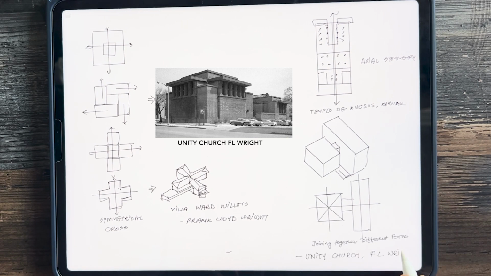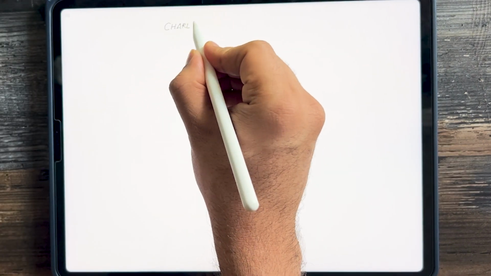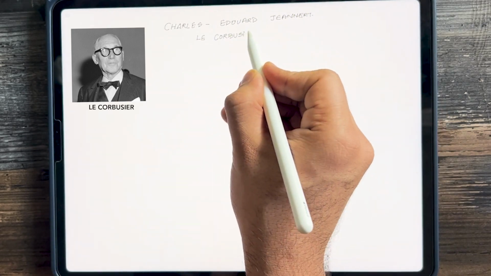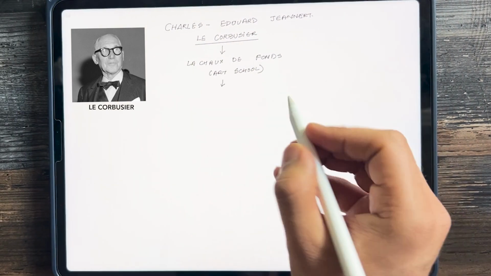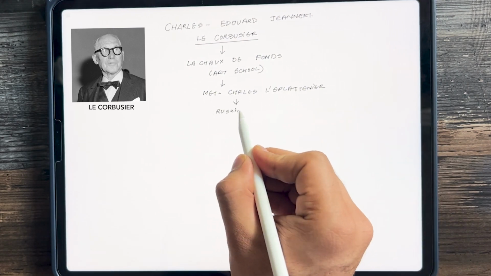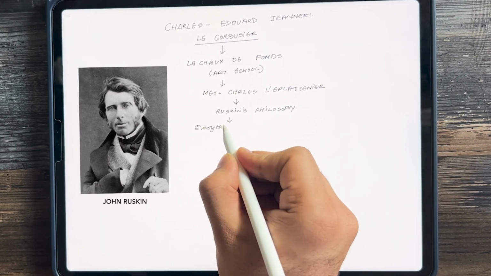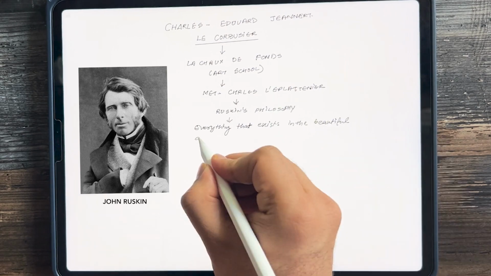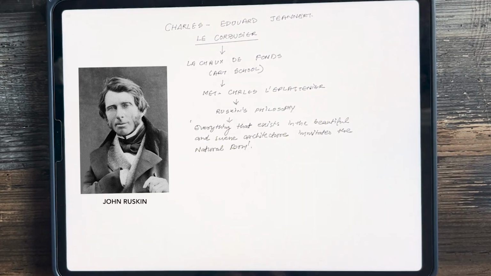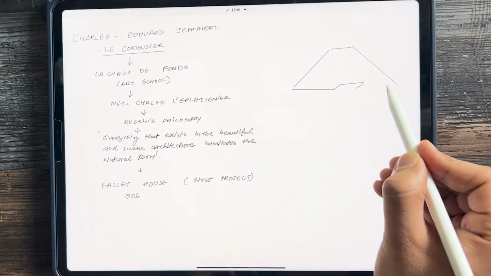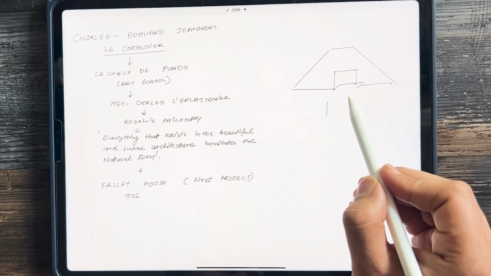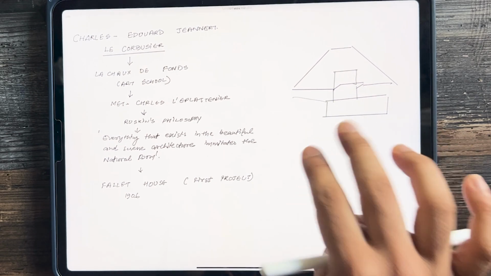Charles-Édouard Jeanneret, better known as Le Corbusier, graduated from the art school at the age of 18, where he met Charles L'Eplattenier, a strong advocate of John Ruskin's philosophy of nature. This philosophy of John Ruskin's also influenced Le Corbusier. John Ruskin believed that everything that exists in beautiful and serene architecture imitates the natural form. Le Corbusier's initial influences, Frank Lloyd Wright, Palladio, and travel to Italy provided him with the foundation of his architectural principles.